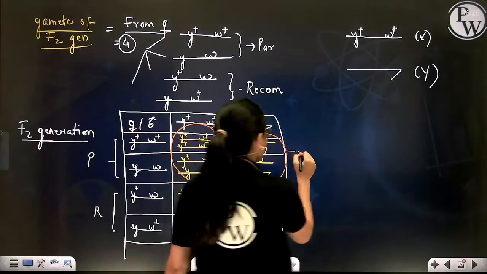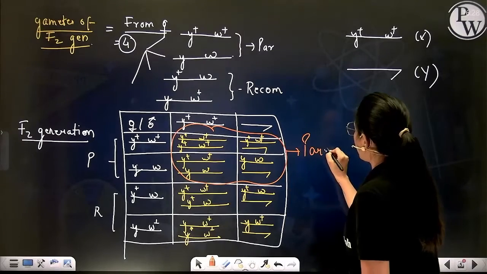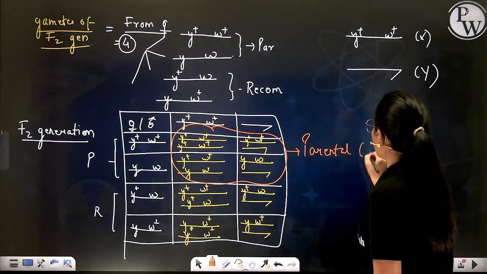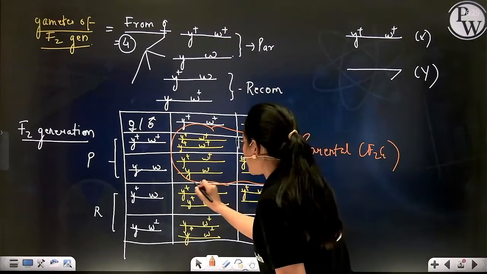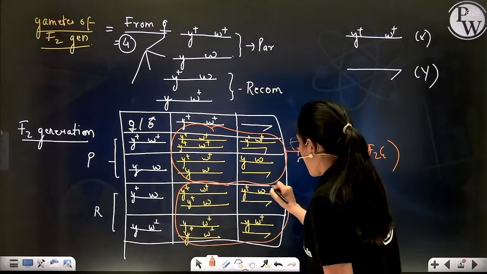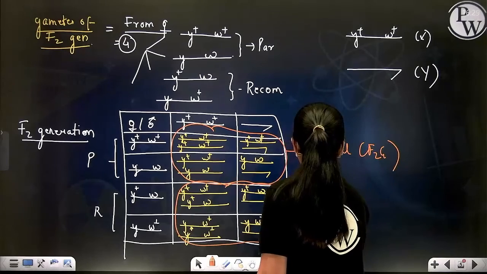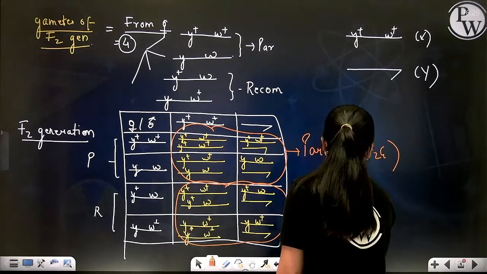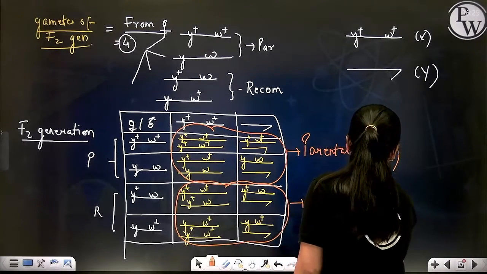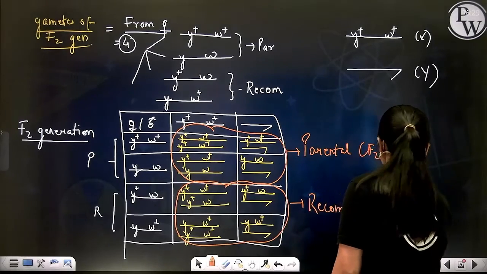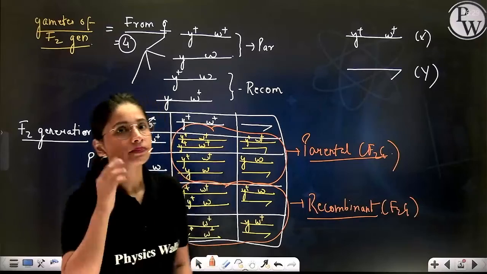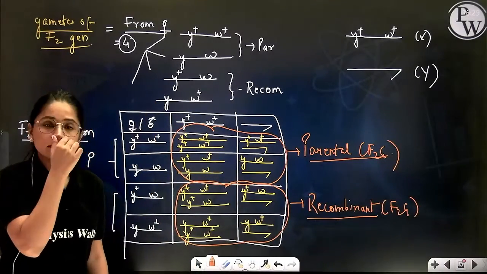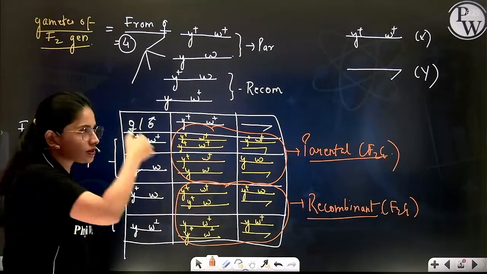Yes or no? The first four are parental zygotic combinations for the F2 generation, whereas the last four are the recombinant zygotic combinations for the F2 generation. Yes or no? Yes. Now, everything is according to Mendel.